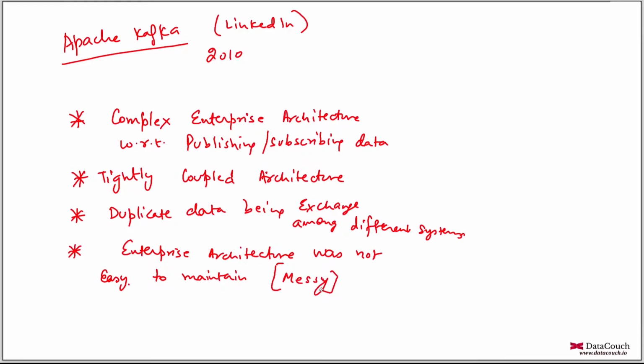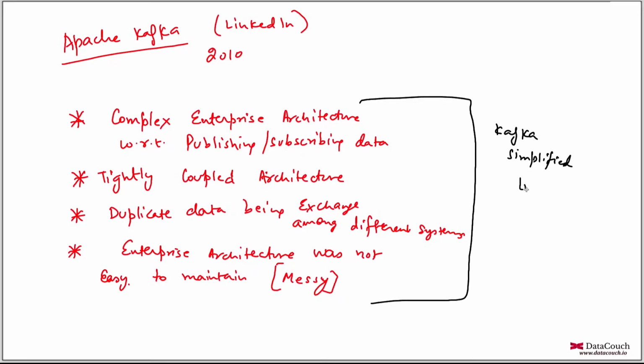Now, the solution to solve these problems was Kafka, and this was created by three architects in LinkedIn. These three architects were Jay Kreps, Neha Narkhede, and Jun Rao. They came up with a product called Kafka, and this particular product simplified the LinkedIn architecture. Later on it was adopted by so many other companies like Uber, Netflix, and many others. Nowadays more than 40% of Fortune 500 companies are using Kafka.